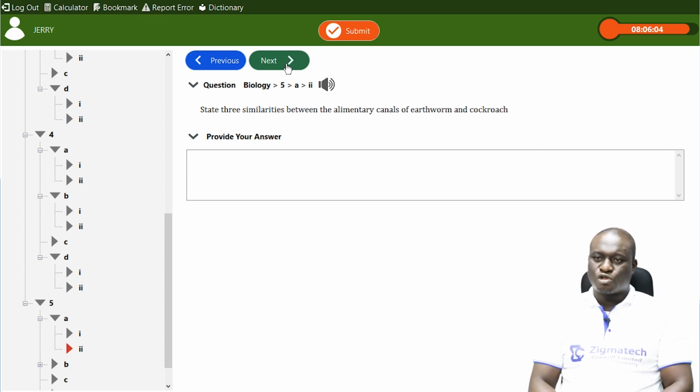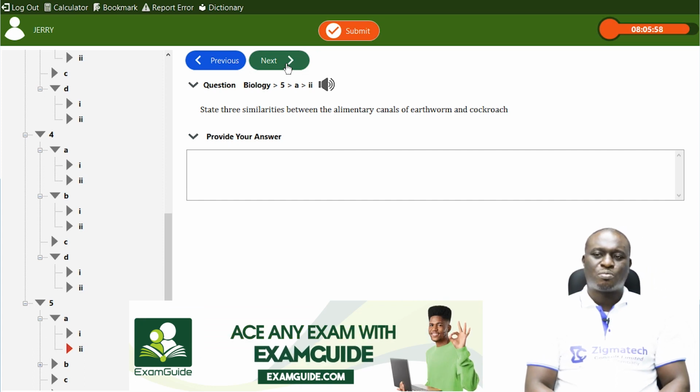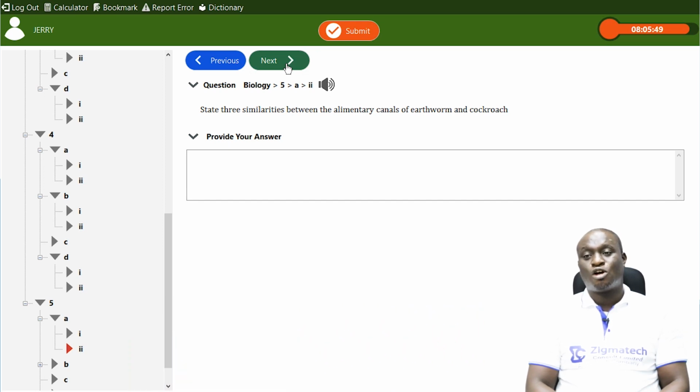So there is presence of crop in earthworm. There is also presence of crop in a cockroach. Also, both of them have gizzards. There is presence of gizzard in an earthworm, and there is also presence of gizzard in a cockroach.